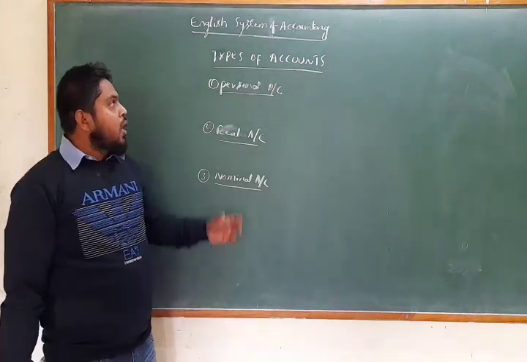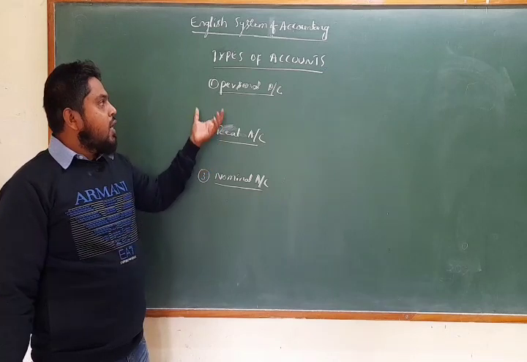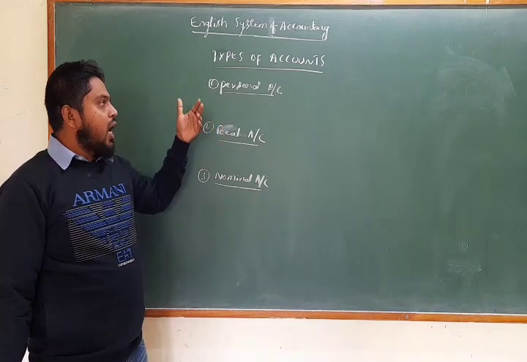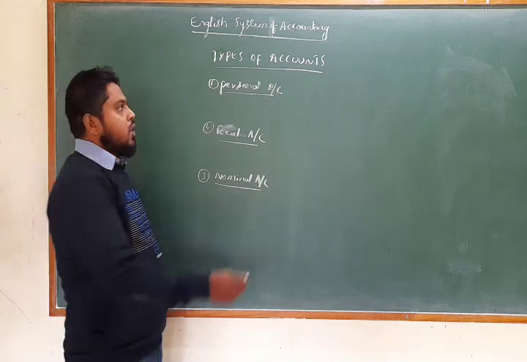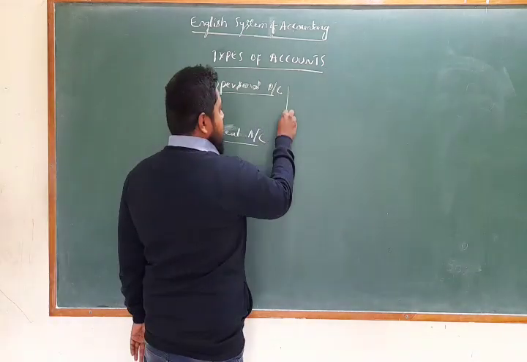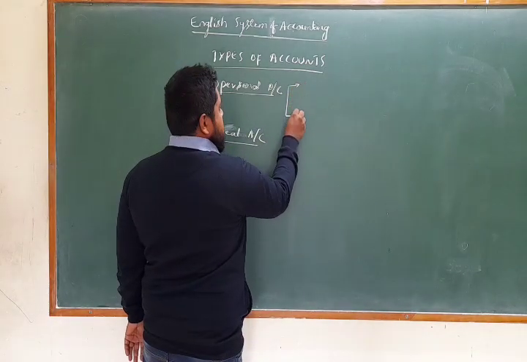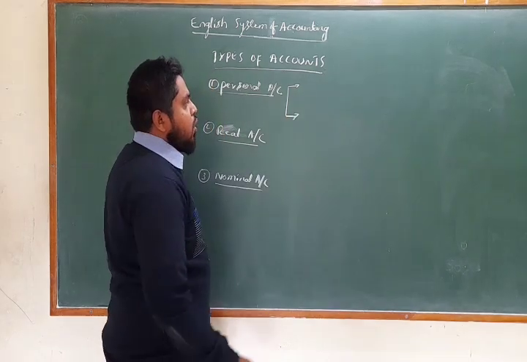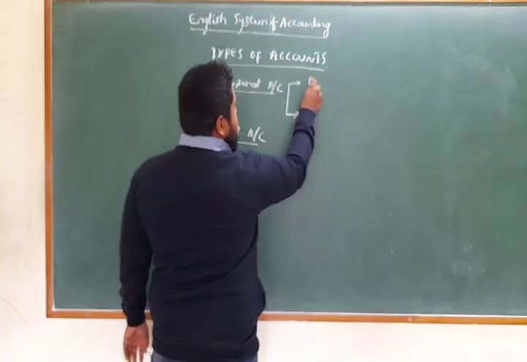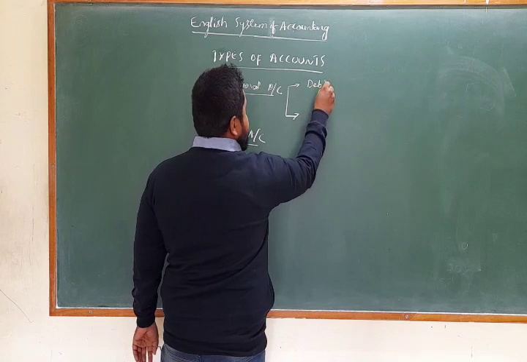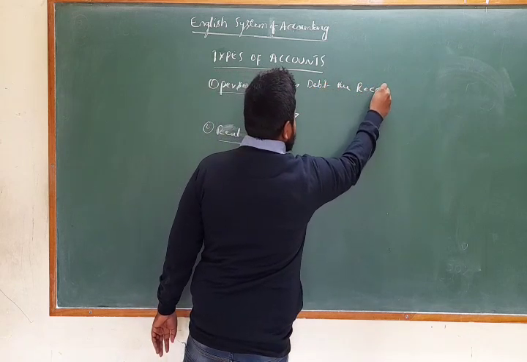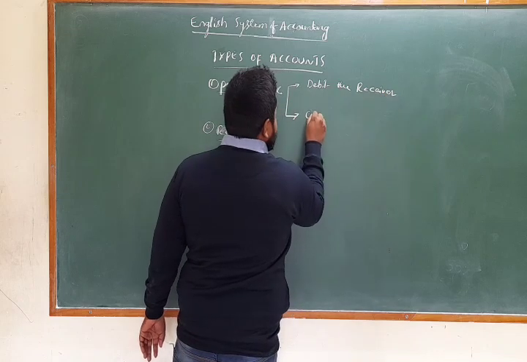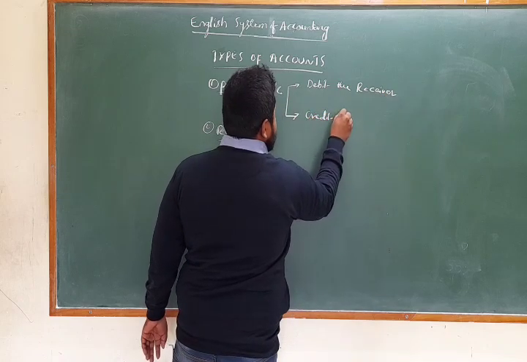Now, for these three classifications, you have the debit and credit rules. First let us start with a personal account. Personal account rules: debit the receiver, credit the giver.